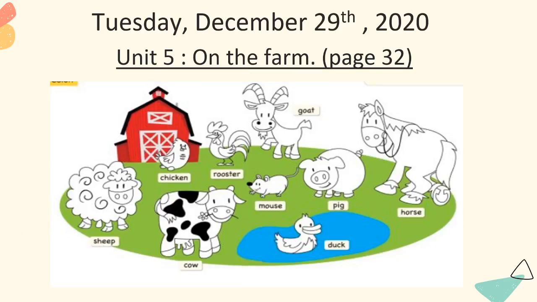Here is our page 32, where teacher wants you to know about the animals on the farm. Here are the animals: sheep, chicken, rooster, mouse, cow, duck, pig, horse, and goat. So here are the animals that you can find on the farm, that you can see in this picture.